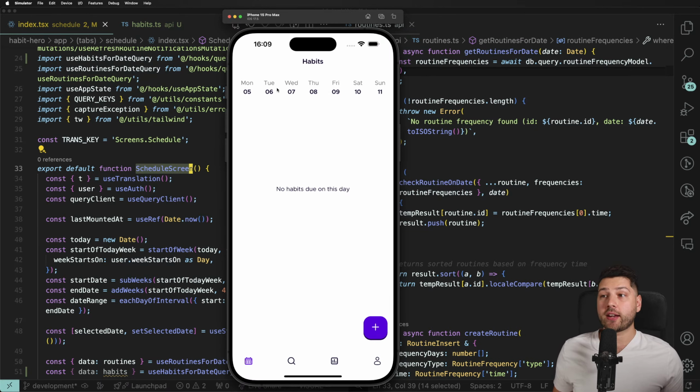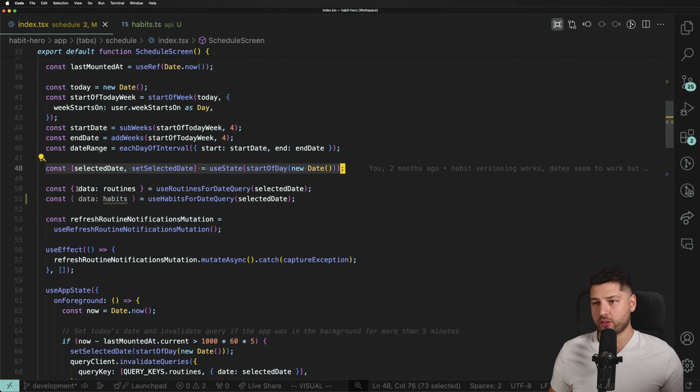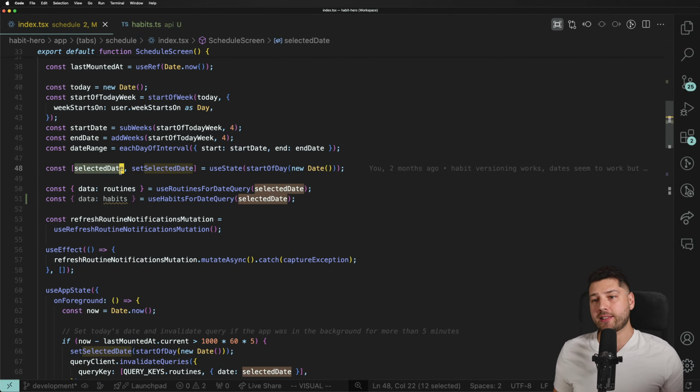And then you can just navigate on this list of dates, and whatever date you select, those are the habits that you're going to see. All of this is going to be driven by the use habits for date query. This one takes in a selected date, which is a piece of state over here. It starts as the start of the day of today. That's the selected date.